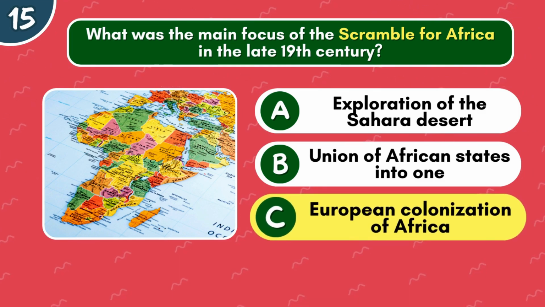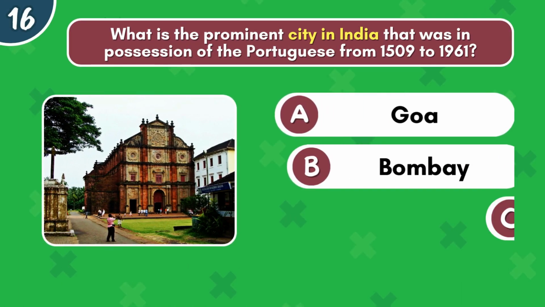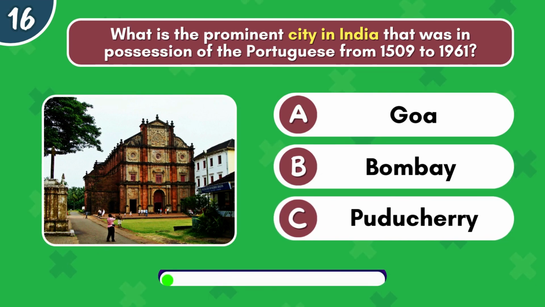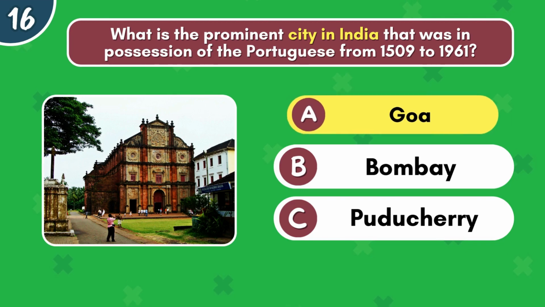It's the European colonization of Africa. What is the prominent city in India that was in possession of the Portuguese from 1509 to 1961? Goa, Bombay, or Puducherry? It's Goa!